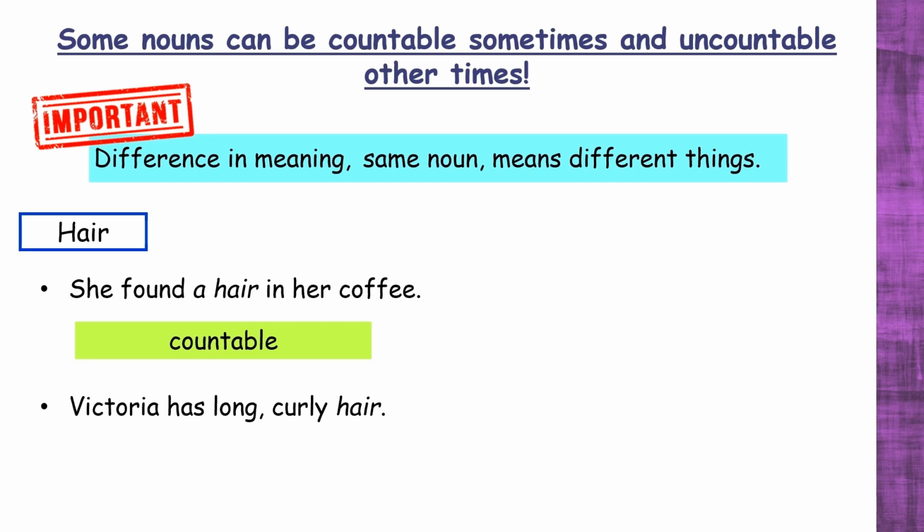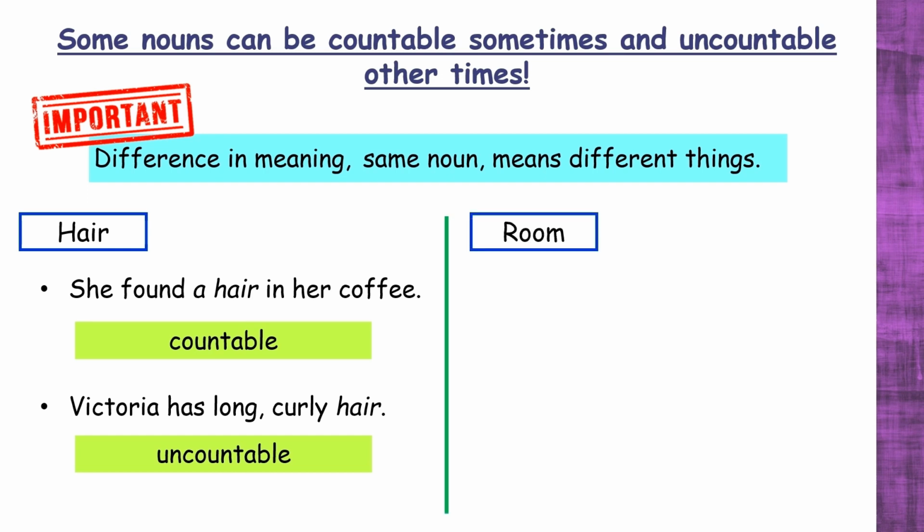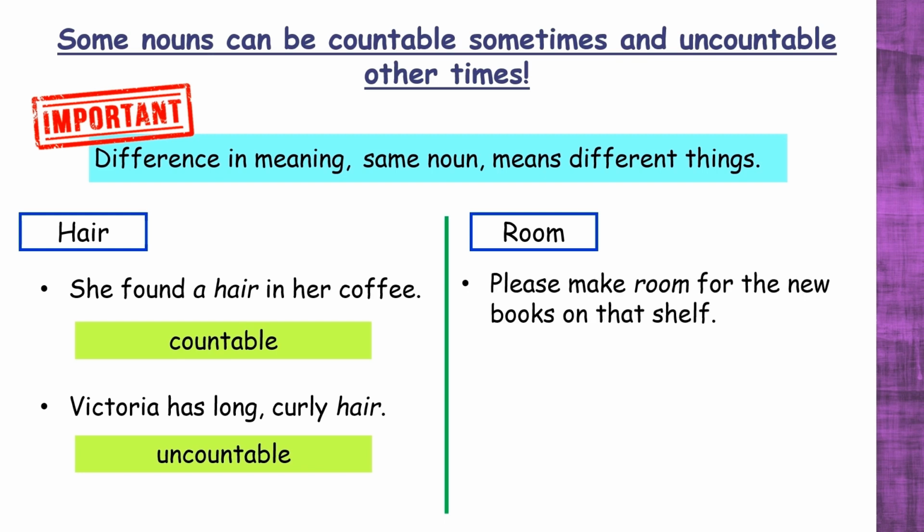Victoria has long curly hair. Over here, we are referring to the general concept of hair on a person's head. So hair is uncountable because it is seen as a whole. The other noun is room. Please make room for the new books on that shelf. In this sentence, room refers to the space on the shelf, making it uncountable.